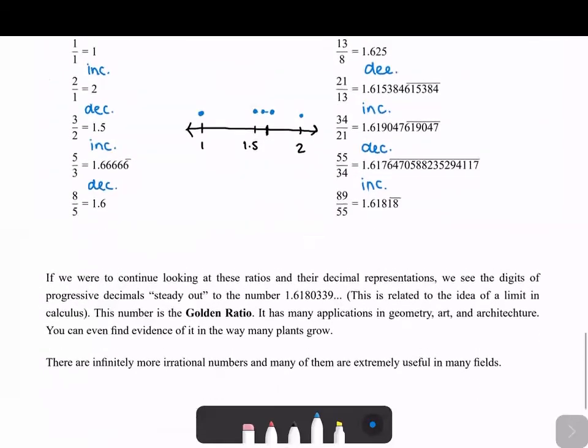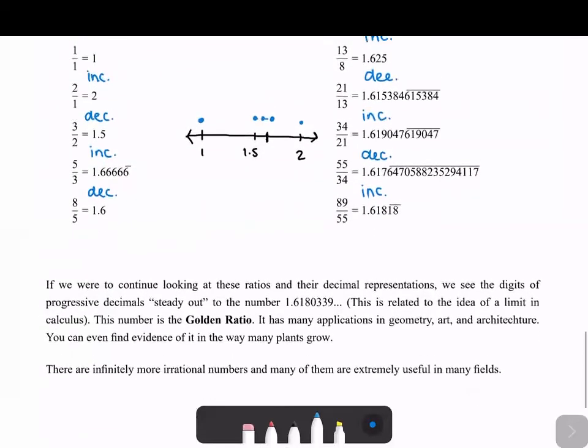So if we were to look at these ratios and their decimal representations whenever we had really large terms, right, the Fibonacci sequence keeps getting bigger. If we just kept doing this, eventually the digits of the decimals steady out. And so they're eventually all going to look like this. So this is the number that we keep bouncing around: 1.6180339. And again, it keeps going.